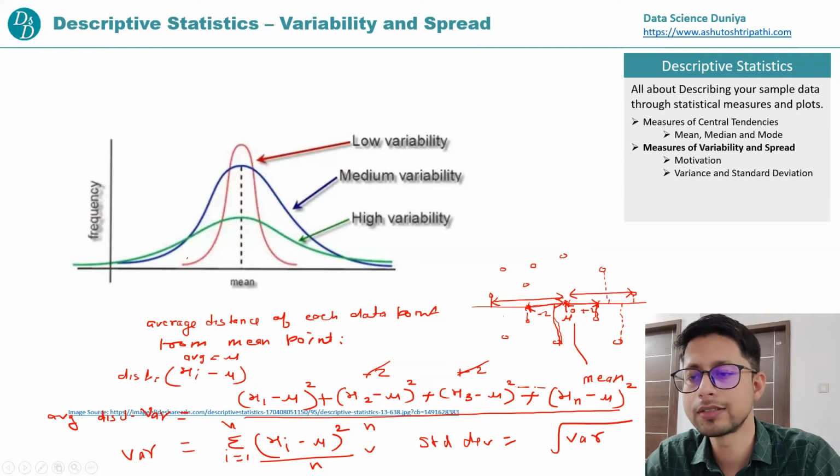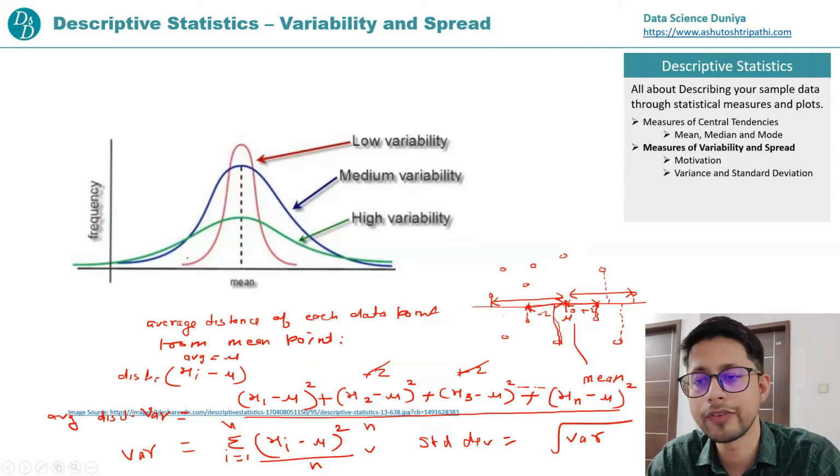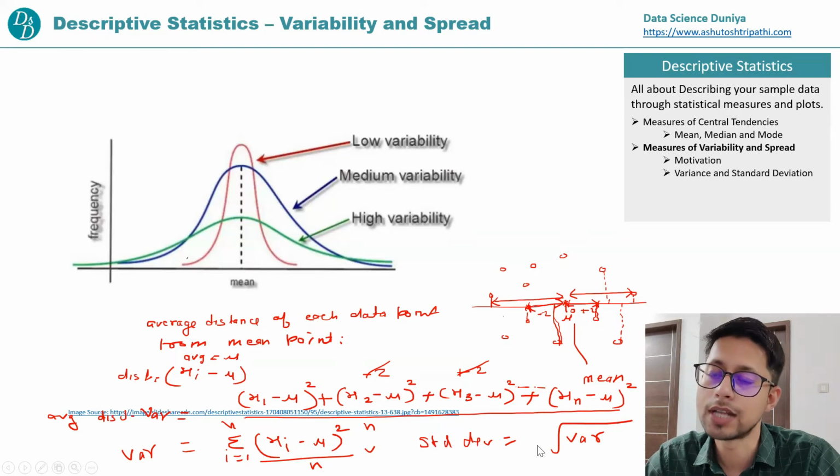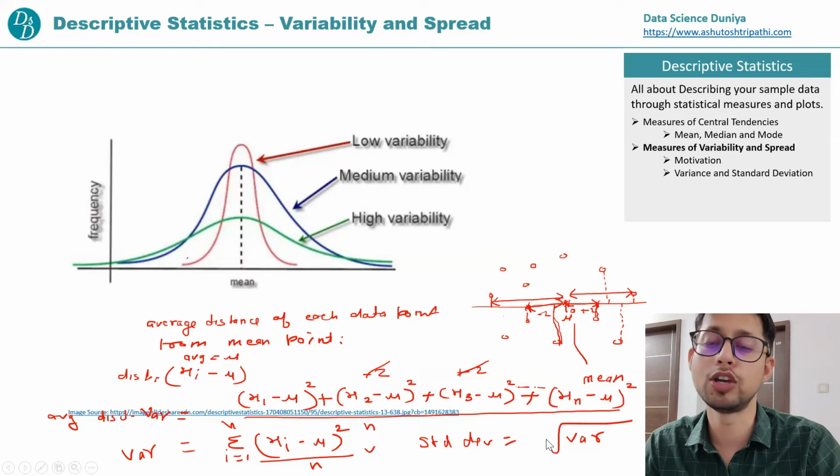So statistical significance wise, standard deviation and variance are both the same. It's just that standard deviation is the square root of variance, so that we get a normalized value similar to our data point. Standard deviation also tells, on an average, how far your data points are with respect to the mean point, and that is nothing but the variability of the data points.